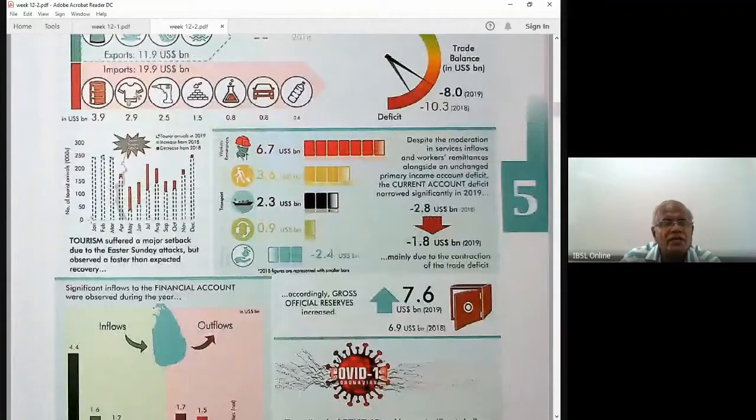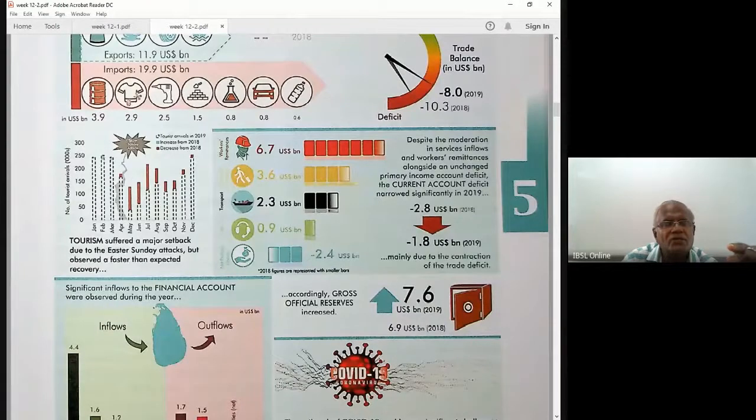Then you can see the tourist arrivals. In 2019, 2018. Now you can see this green section is the increase when compared to 2018. Now, a decrease from 2018 is the red item.